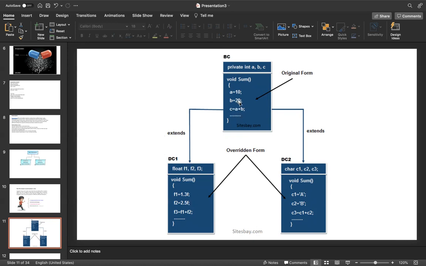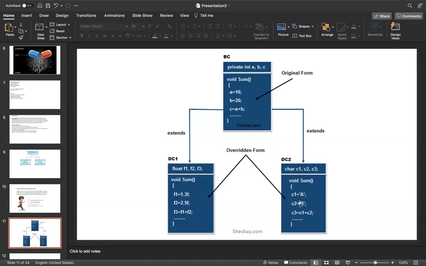So in the parent class, it's adding integer values. In the child class, the same sum method is adding floating values. Now see this one, DC2 is a child class, extended from the parent. Here the same sum method is adding characters. C1, C2, C3 are characters. Character means if you declare anything in single quotes, that is a character. So A is declared in single quotes, B is declared in single quotes, that is characters.